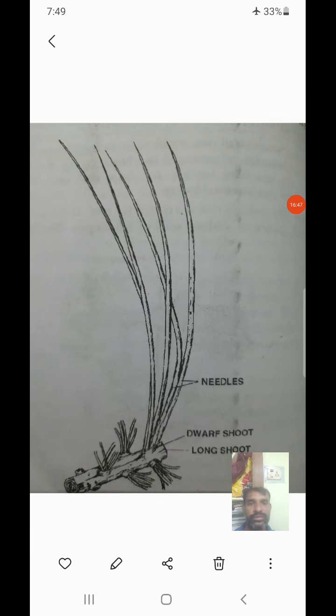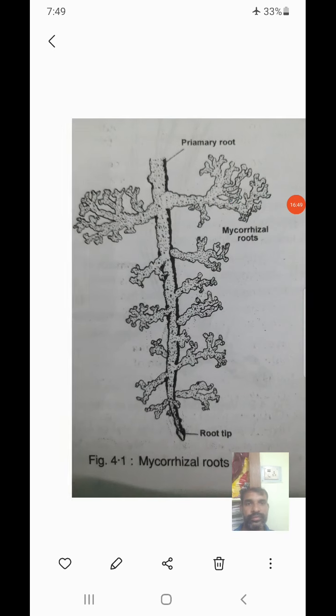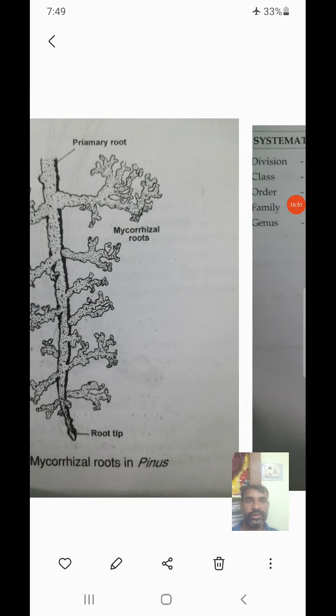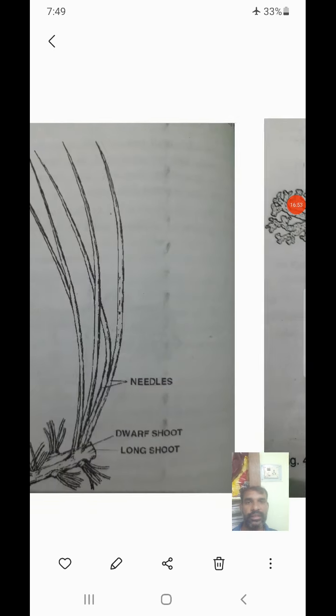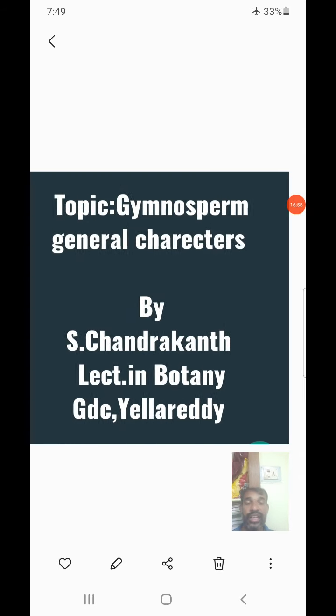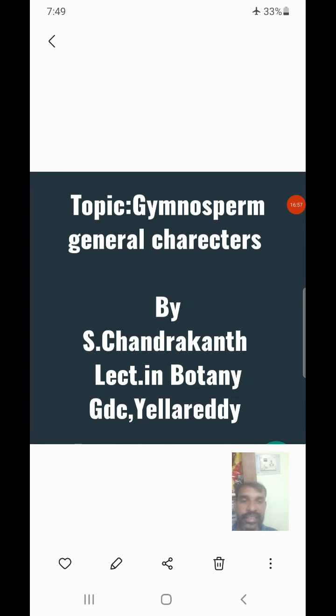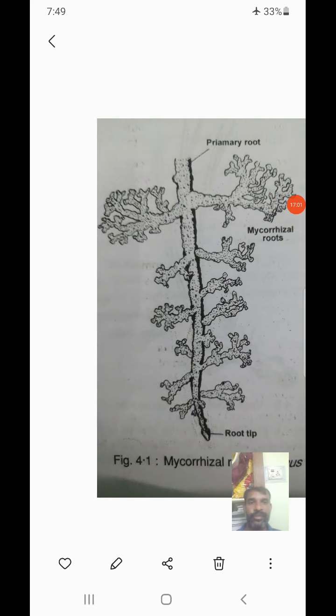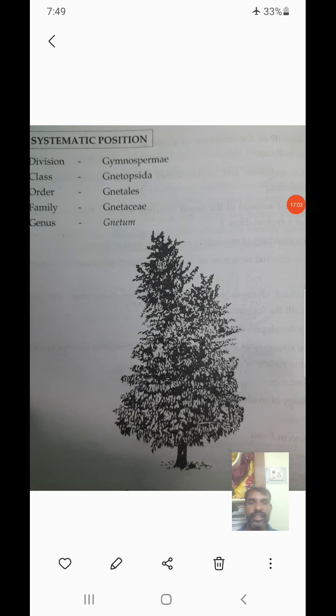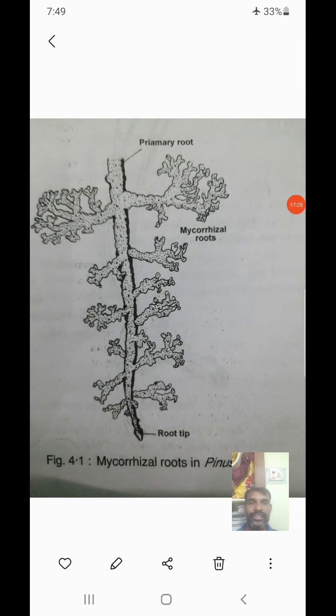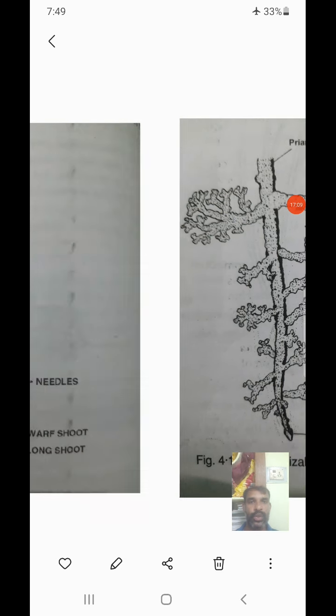Now I'll explain these, the common external features of gymnosperms. This is the external feature. This is the normal root, and this is the specialized root, that is the mycorrhizal roots.